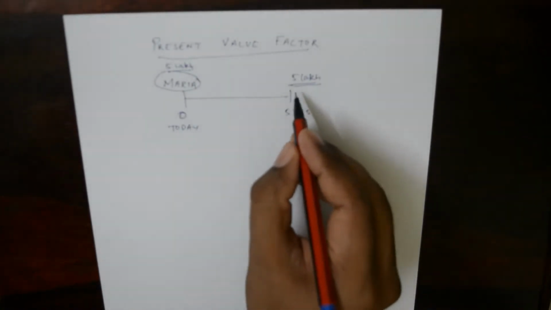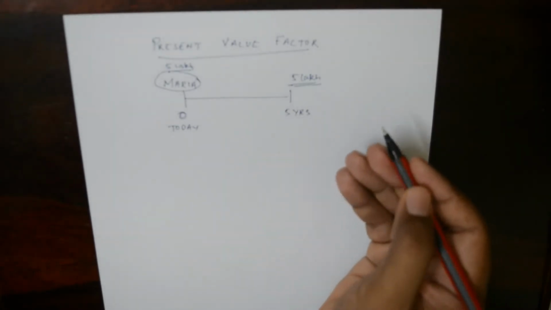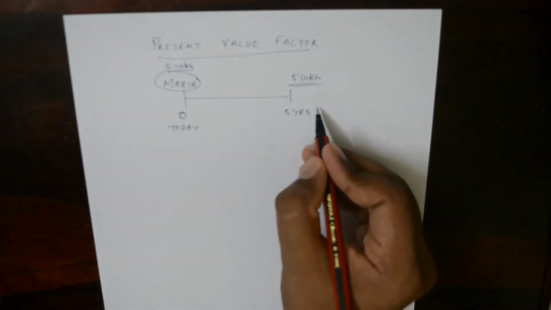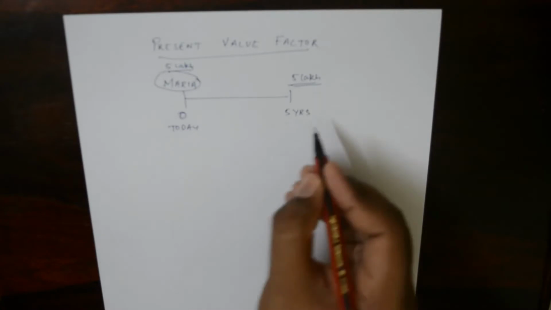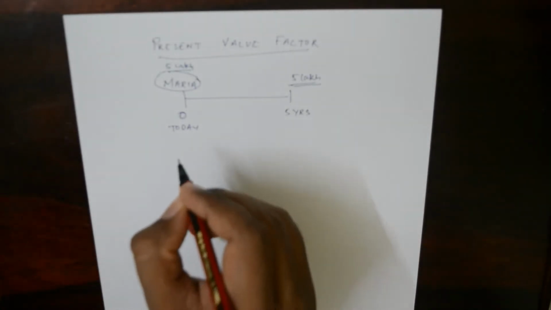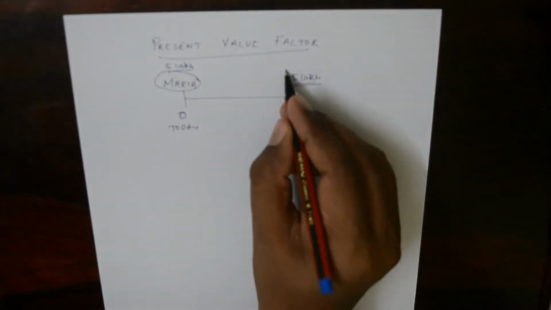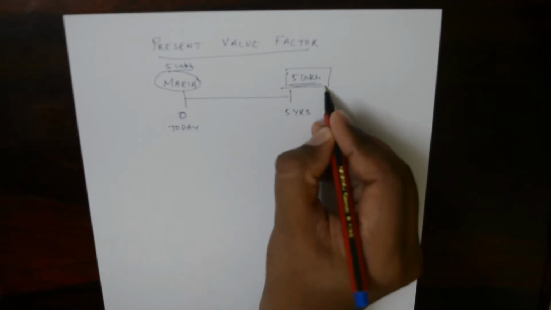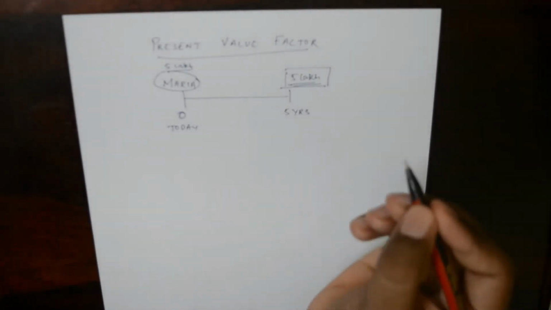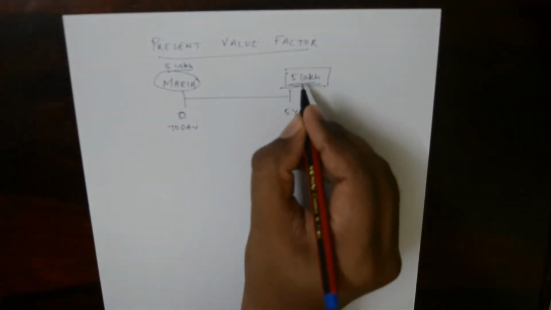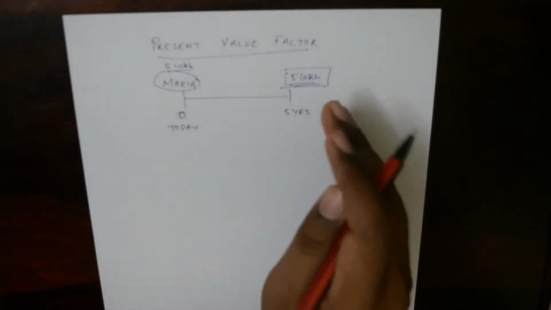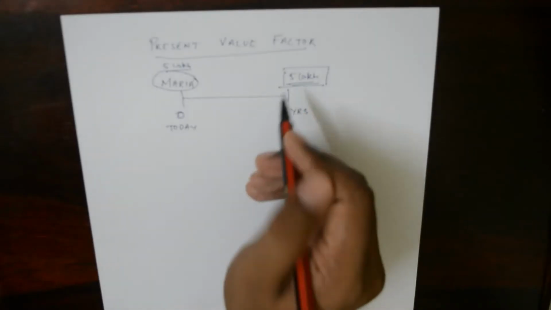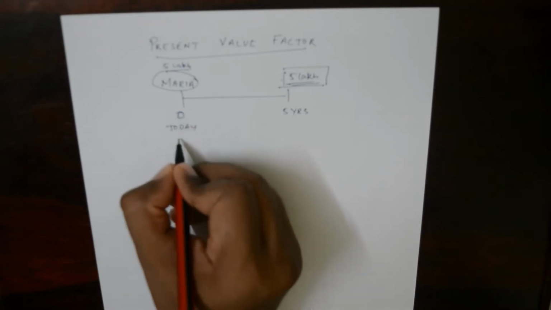So after 5 years, if Maria had to receive 5 lakhs, instead of today she has received it after 5 years. Can she buy the same thing like she could have bought it today? Which means the value of 5 lakh has reduced, right? So as a business person, you want to know what is the value of this 5 lakh which you're supposed to receive in the future. What is the value of it as on today?